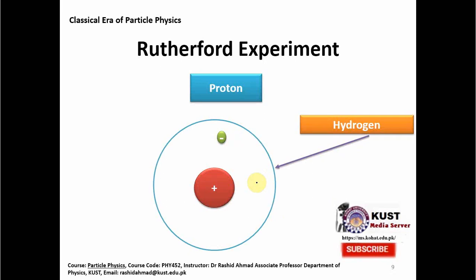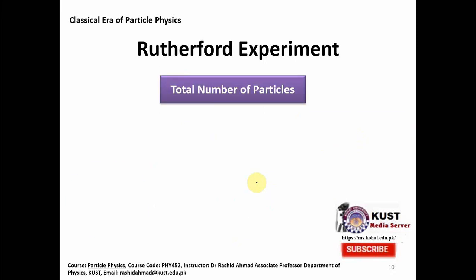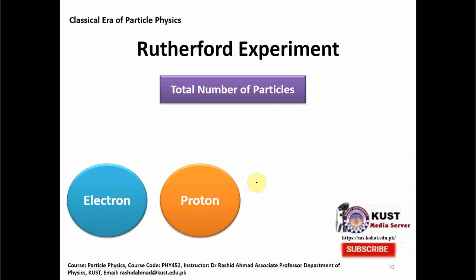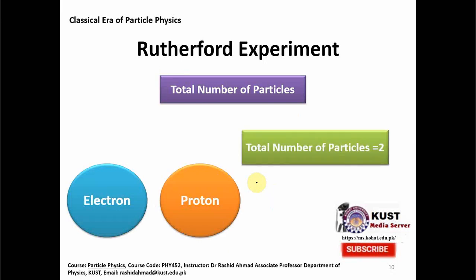So from this we conclude that now we have a total number of particles equal to 2, the electron and the proton. So the counting of the fundamental particles at that time reached 2. The basic understanding we got from the Rutherford experiment was that the positive charge is not spread everywhere. It's not like the pudding. It's also like a particle, and this particle was called a proton, a positively charged particle.